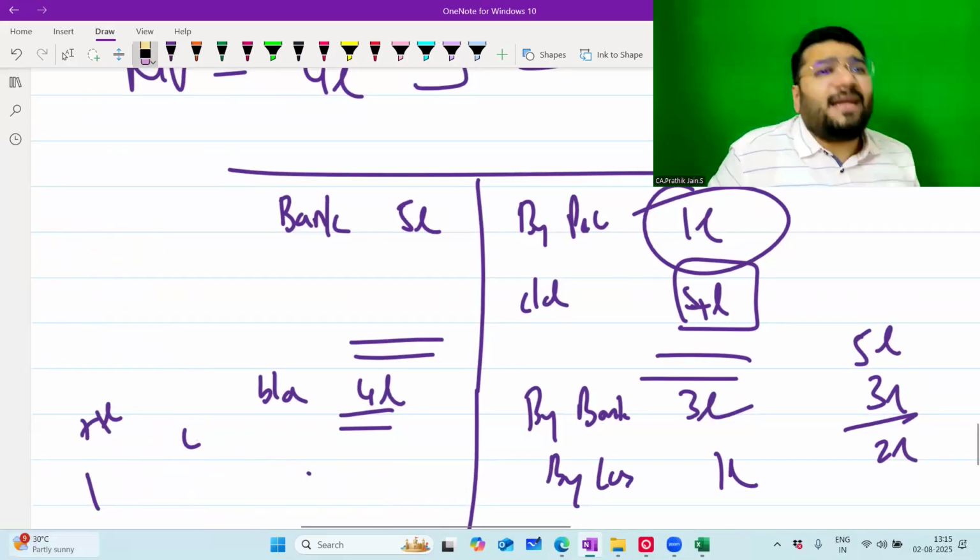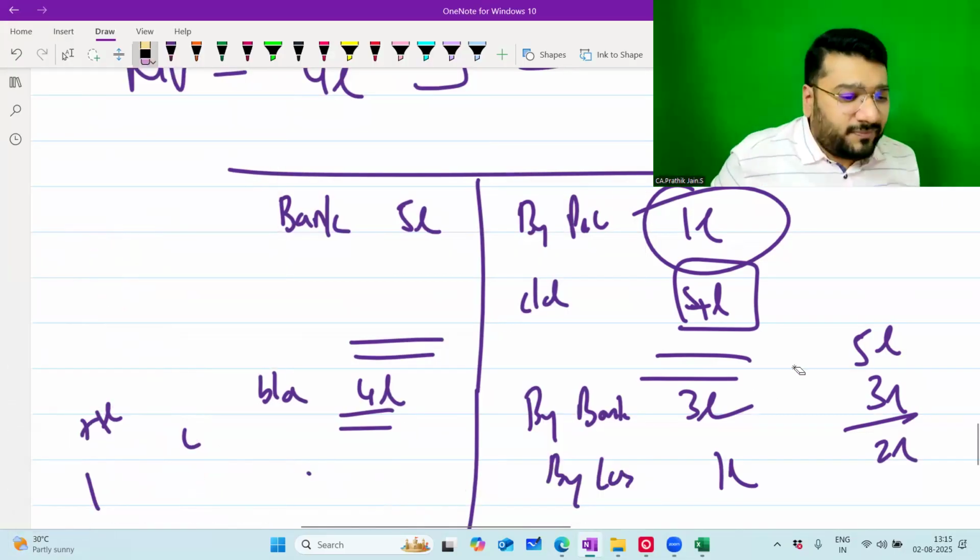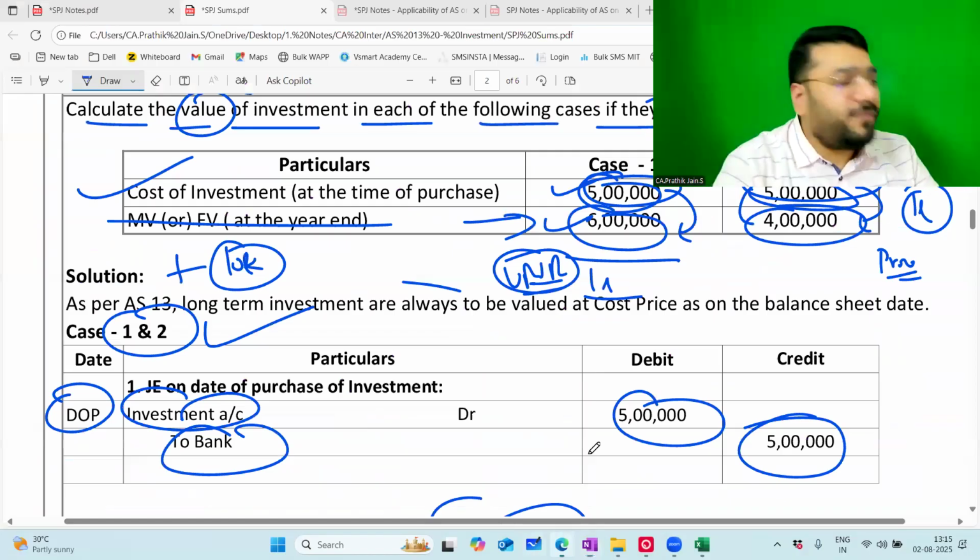So whatever you do in the second year, boss, accordingly record the entry, accordingly pass the entry, everything will be taken care of. Now tell me, what problem do you have? Yes, Purvi.